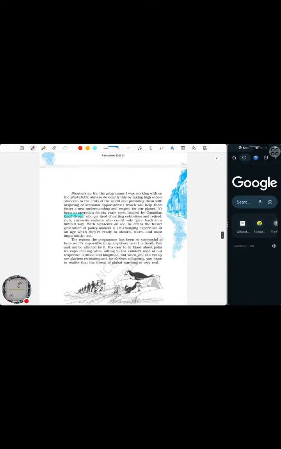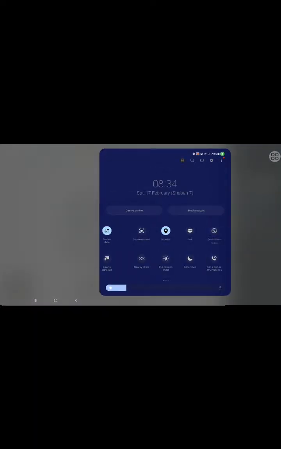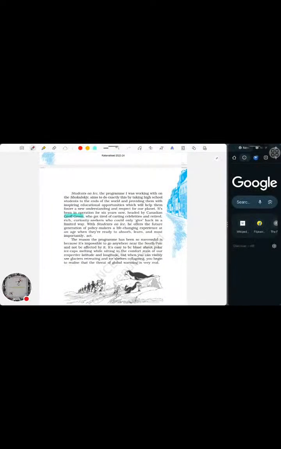So finally, now the author is talking about how he has reached this particular place. There's a program named Students on Ice, conducted by Jeff Green, a Canadian, who has been in operation for 6 years now.